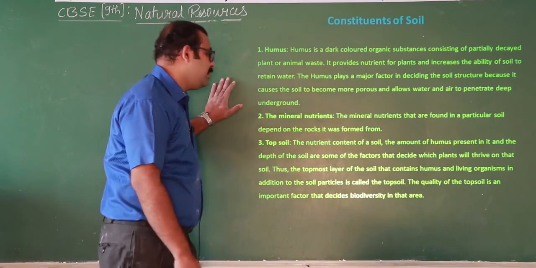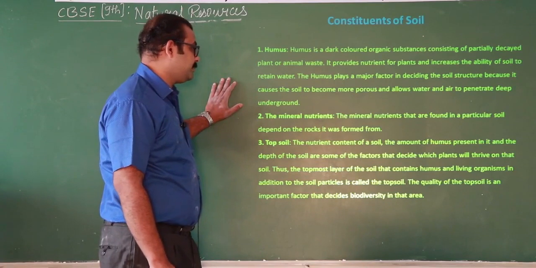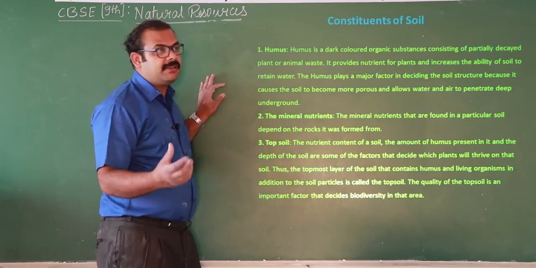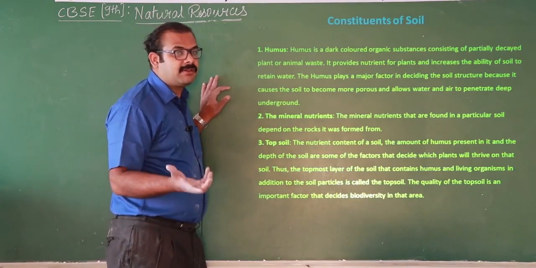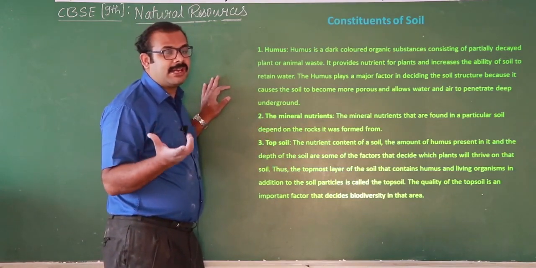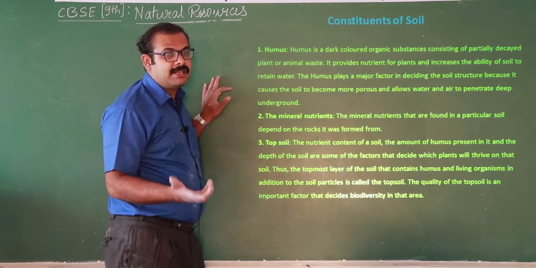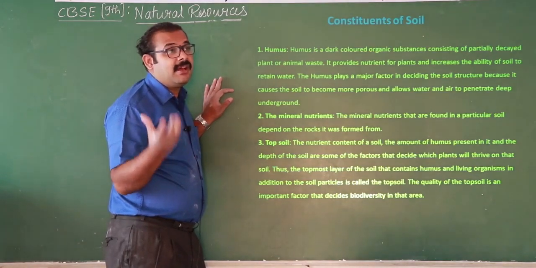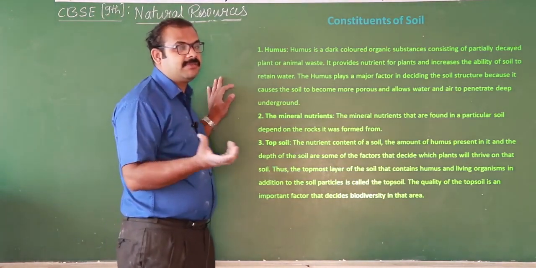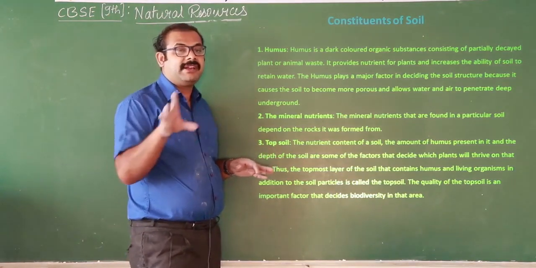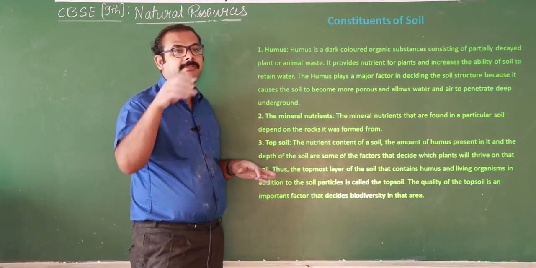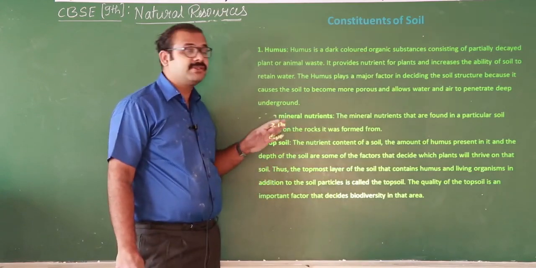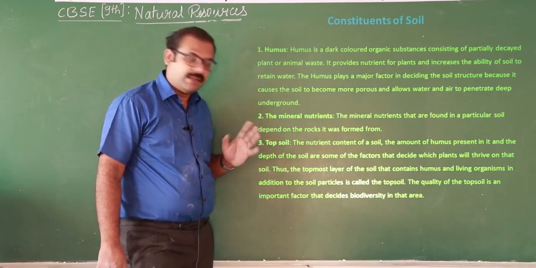And next one, mineral nutrients. These are very essential for the growth of the plant. Why? Because these minerals are obtained from the rocks. Depending upon what type of minerals are obtained from the parent rock, that will decide whether the soil is acidic or basic or neutral. Sometimes you might observe that we add fertilizers because in that particular area those particular minerals are absent. That's why we add fertilizers. Like that, minerals also play an important role while growing the crop.